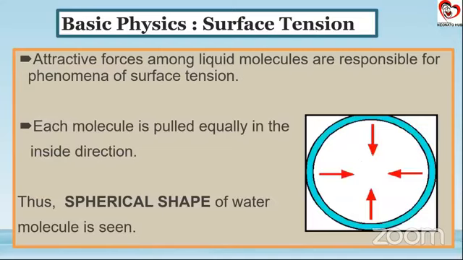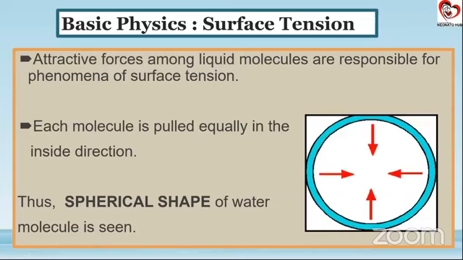So this is the concept of surface tension. It's basically the attractive forces among the liquid molecules which are responsible for surface tension. In short, every molecule of the liquid exerts some equal and opposite pressure internally. Because of this, there is a spherical shape of the liquid droplet.